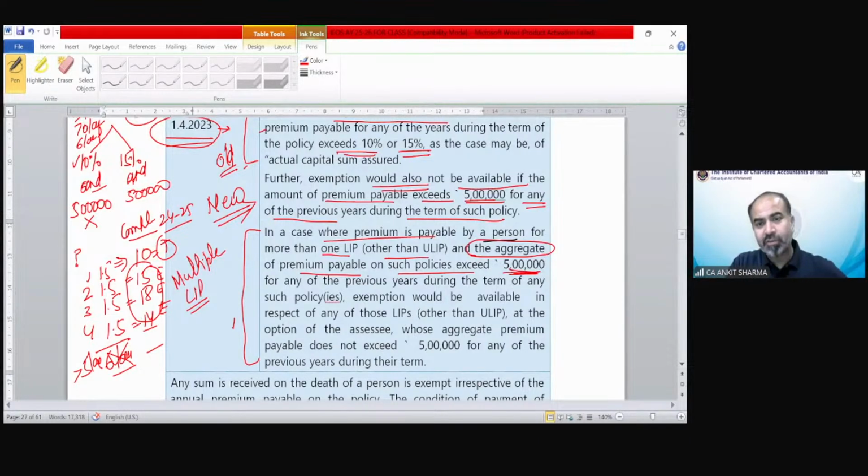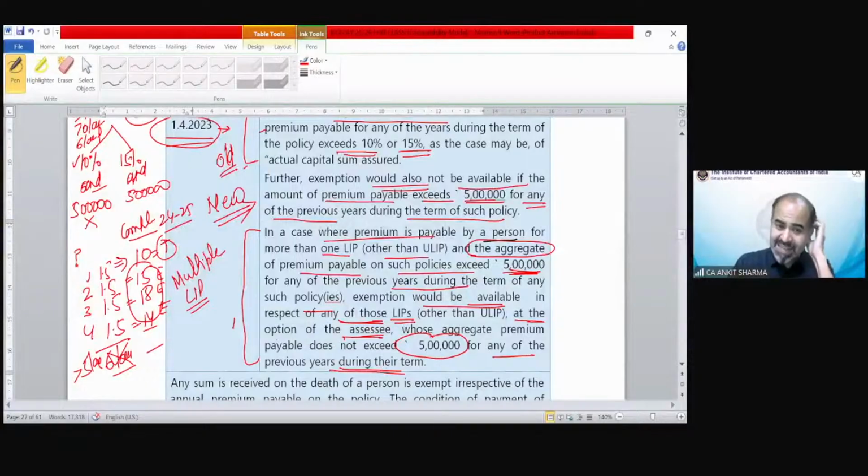For any of the previous year during the term of such policies, exemption would be available in respect of any of those LIPs at the option of the assessee. So you can select which policies exemption you want, but the aggregate should not exceed 5 lakh rupees for any of the previous year during their term.